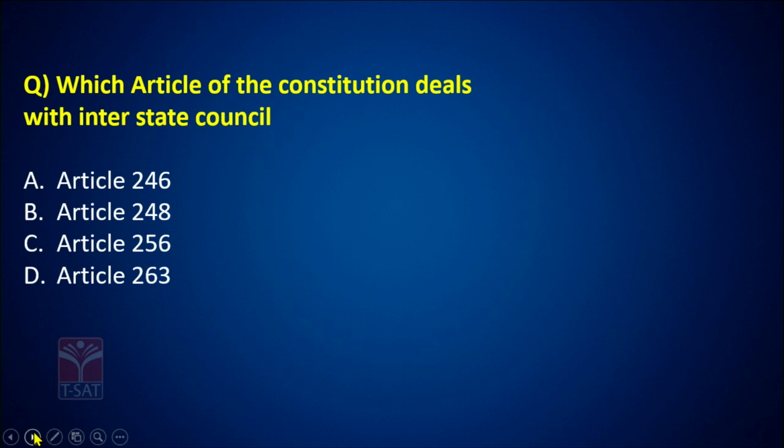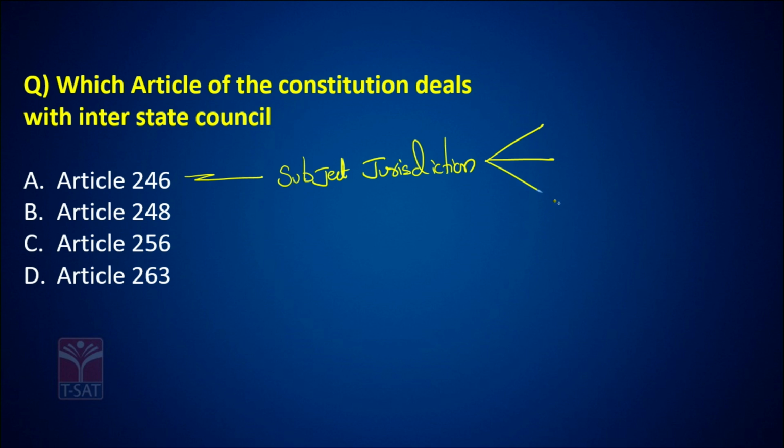Okay, which article of the Constitution deals with interstate council? Now, Article 246 deals with subject jurisdiction. That is, the subjects are divided into 3 lists: union list, state list, concurrent list. You all know this.